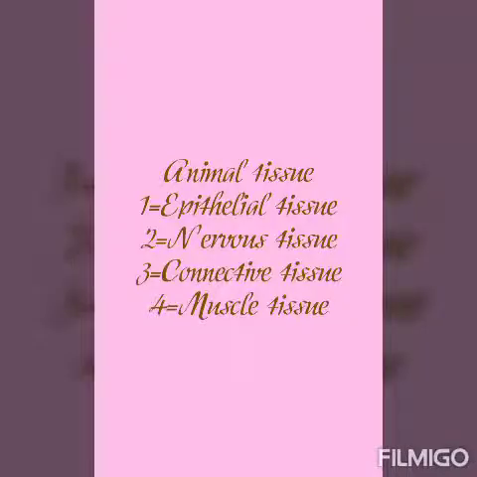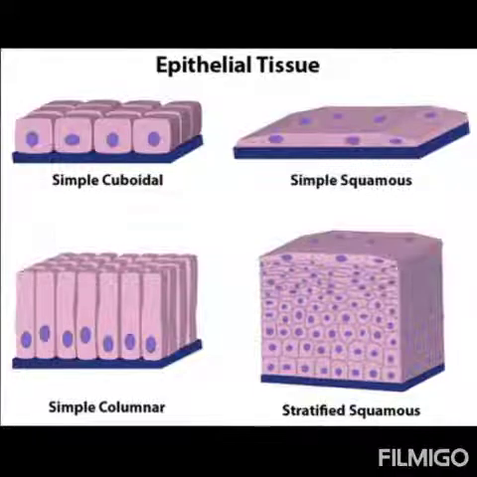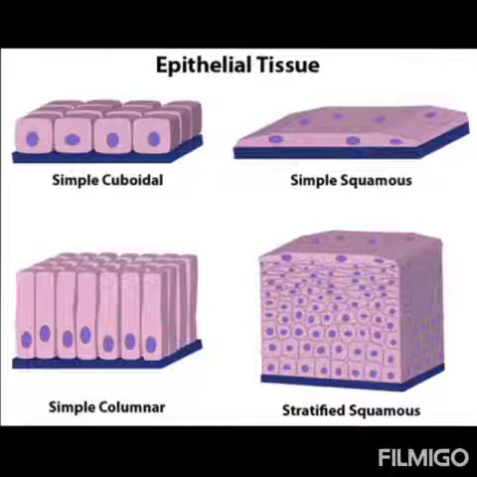And now we will discuss animal tissues. In animals, there are four types of tissues: epithelial, nervous, connective and muscular tissues. Students, first, epithelial tissues. Students, they are found all over the body. The outermost layer or a thin sheet of similar cells is known as epithelial tissue. They cover all of the body and provide protection to all parts of the body.